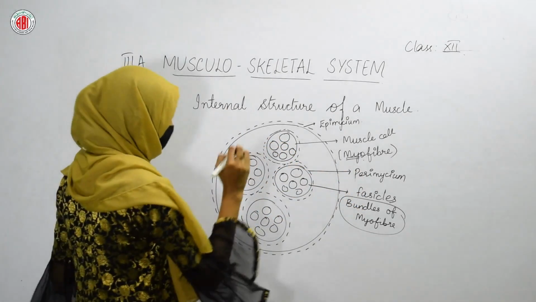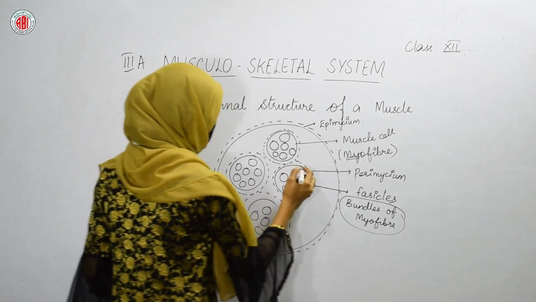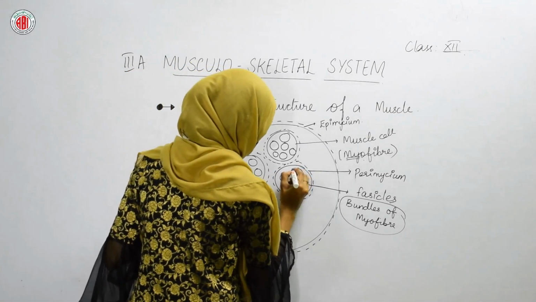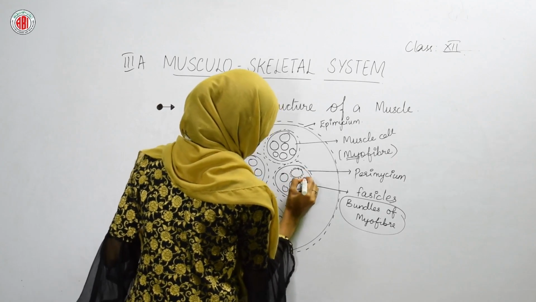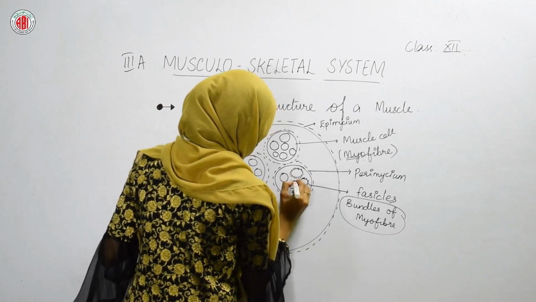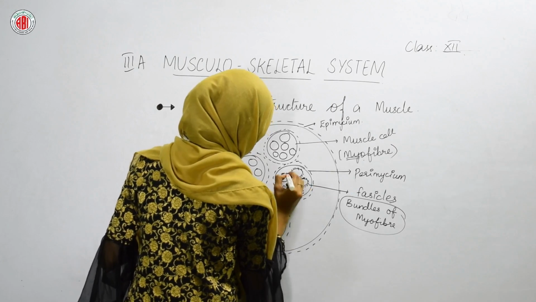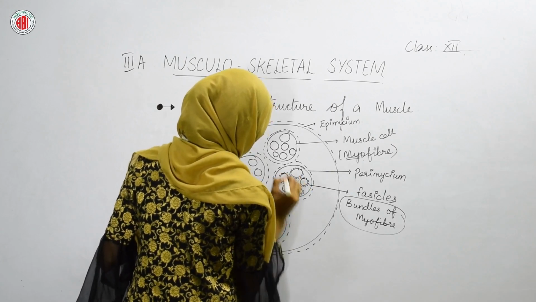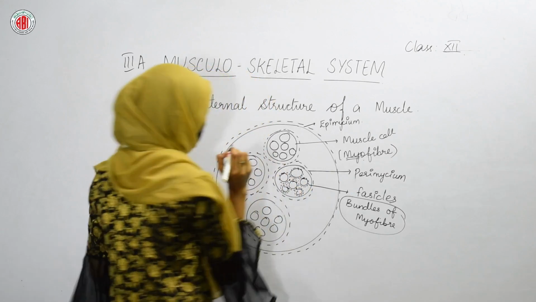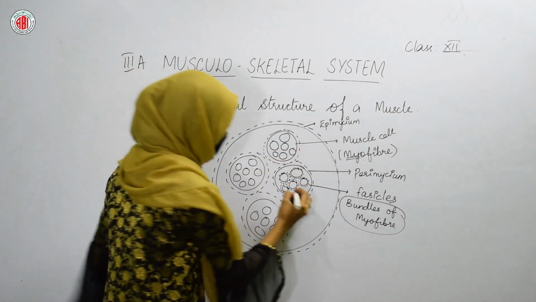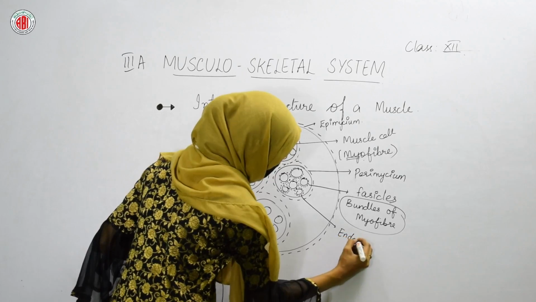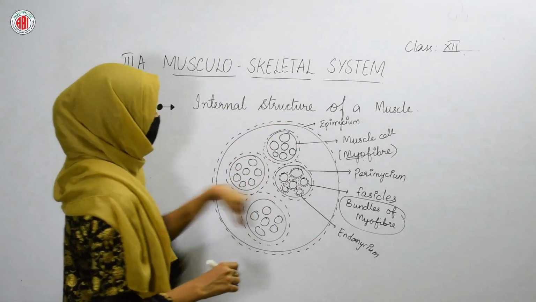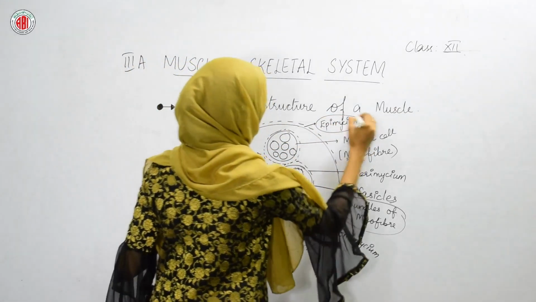And one more covering can be seen which is present around the bundles of the myofiber. So, in total 3 coverings you can see. 3 connective tissues are present. One is epimysium, the other one is perimysium, and the last one is endomysium. The tissue which surrounds the muscle, we call epimysium.